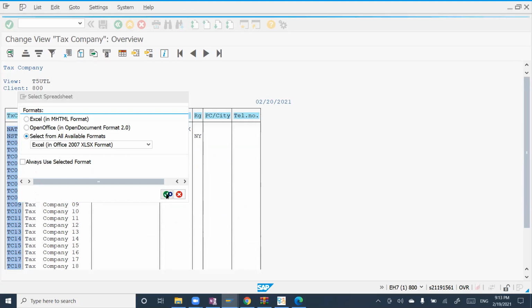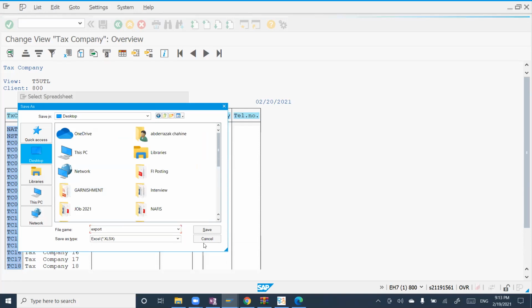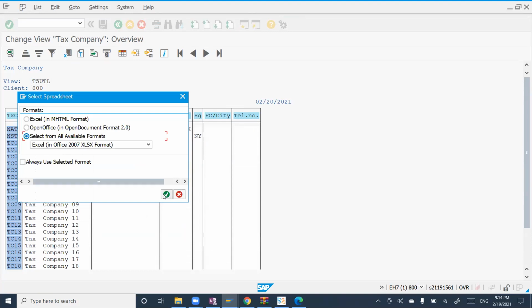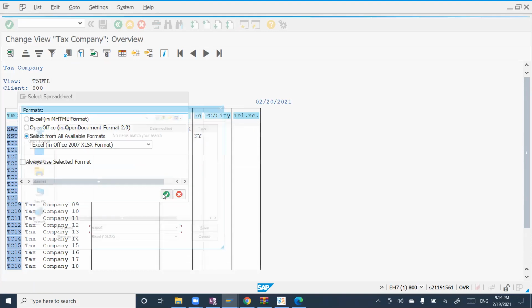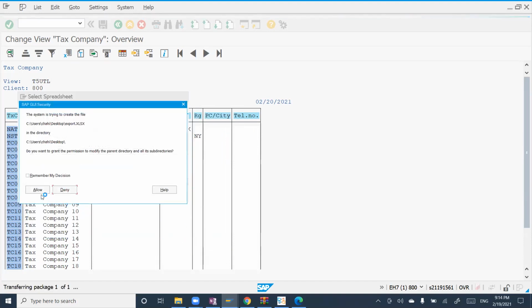So whenever you're going for a new project, or joining a new company, you should try to take a download. If they're providing this information, it is well and good. But in most cases, I don't see that. You can take it for your future reference. Save it on your desktop, then click allow.